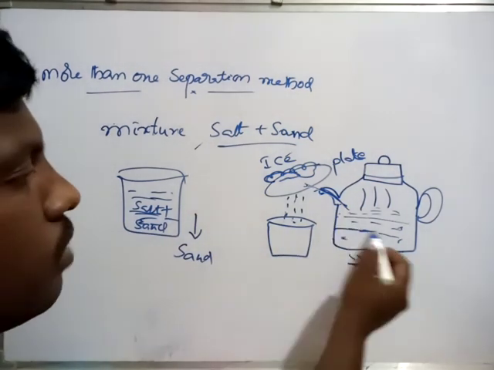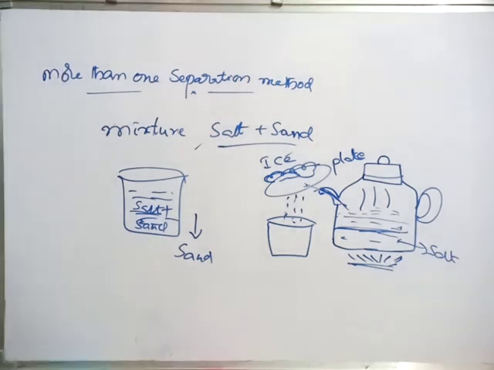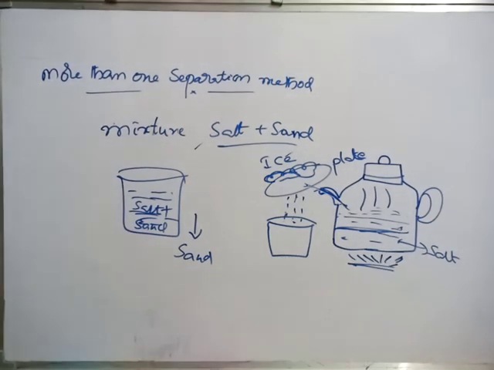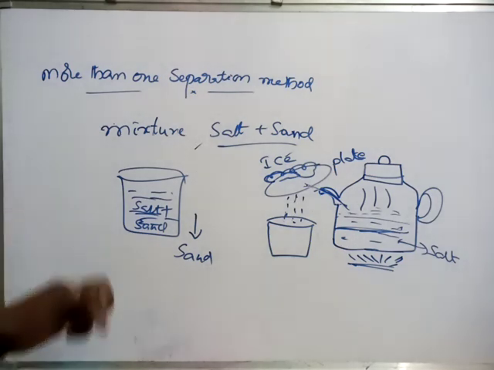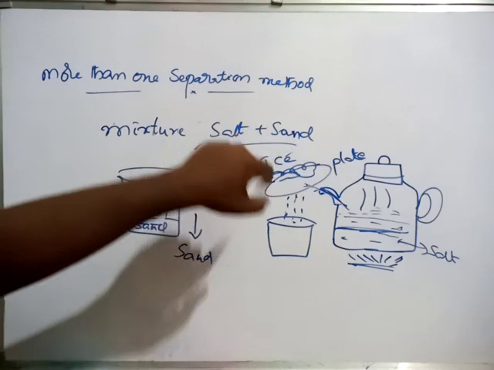Still, what will be left here? What do we want? Salt. So salt is left here. In this way we can separate a mixture of salt and sand by using more than one separation method.